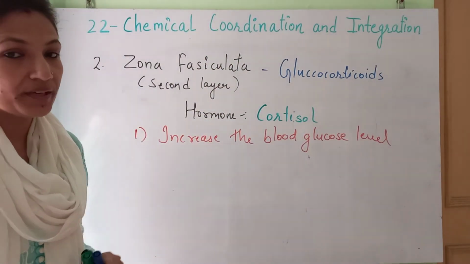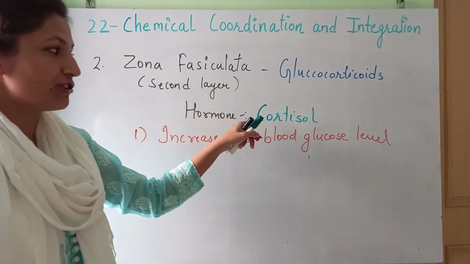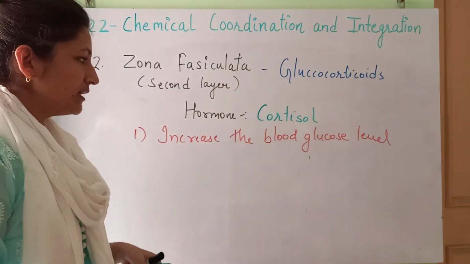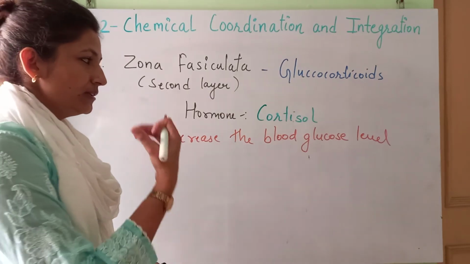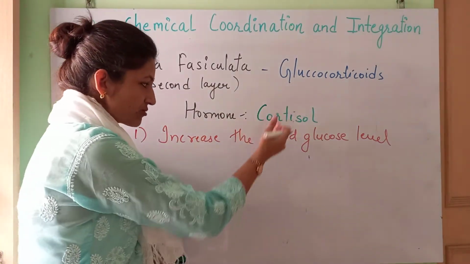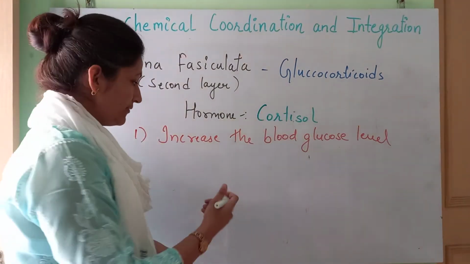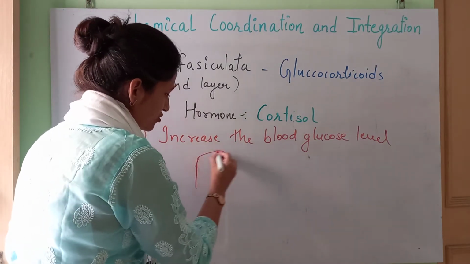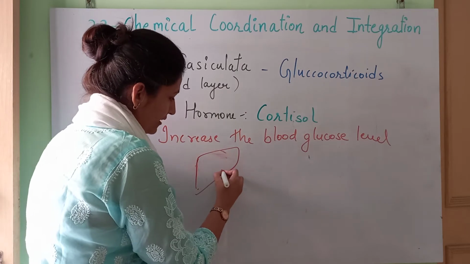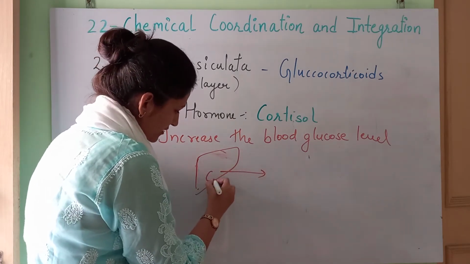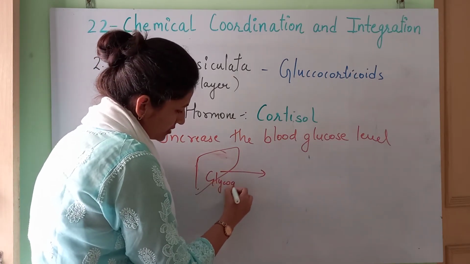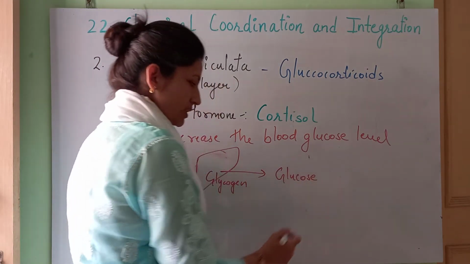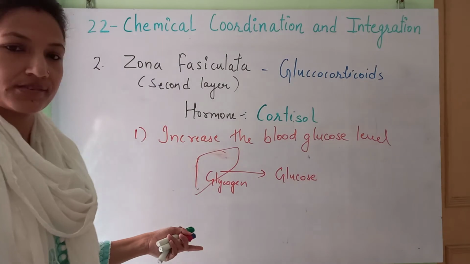Okay, it will help in increasing the blood glucose level. And how could it be increased? As this cortisol is released into the blood, it is going to act on the liver, and in the liver we know that glycogen is stored. Okay, so over here from this glycogen the glucose is formed. Okay, that is glycogenolysis.